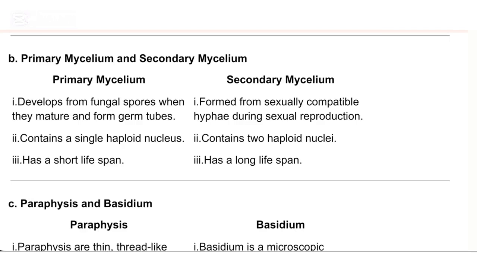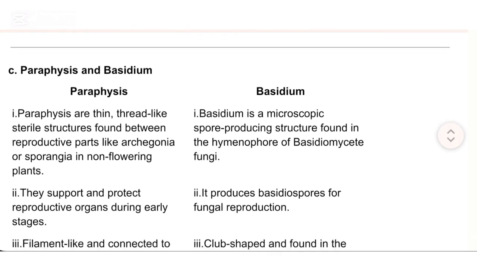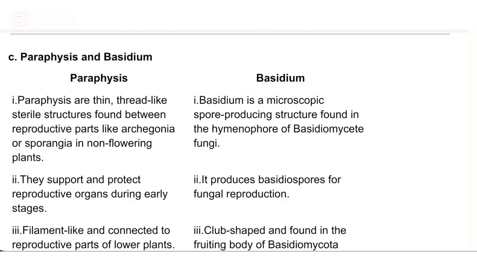C. Paraphysis and Basidium. Paraphysis. Basidium. I. Paraphysis are thin, thread-like sterile structures found between reproductive parts like archegonia or sporangia in non-flowering plants. I. Basidium is a microscopic spore-producing structure found in the hymenophore of Basidiomycete fungi.